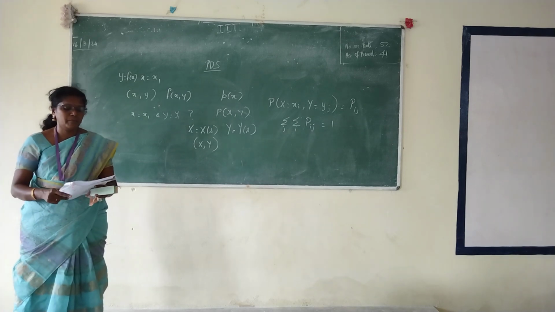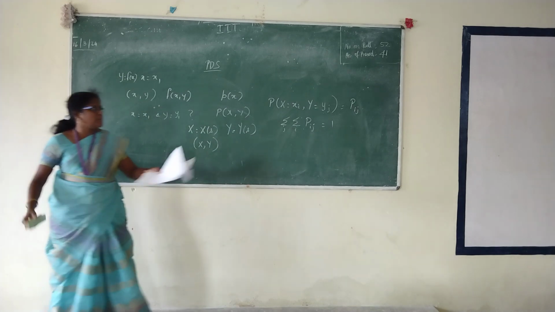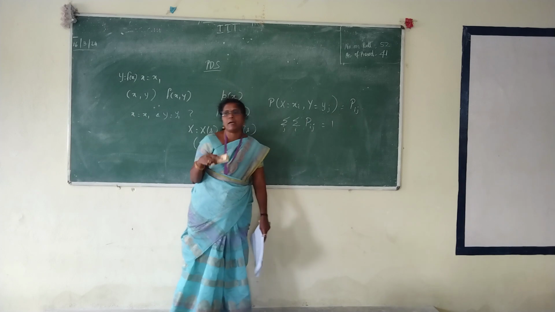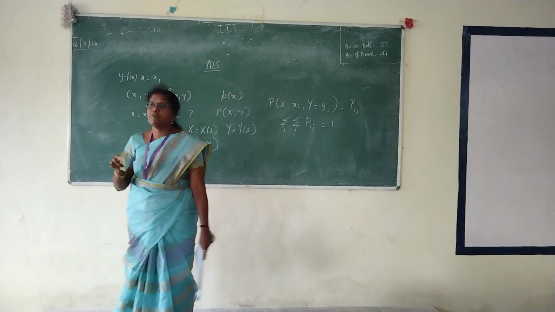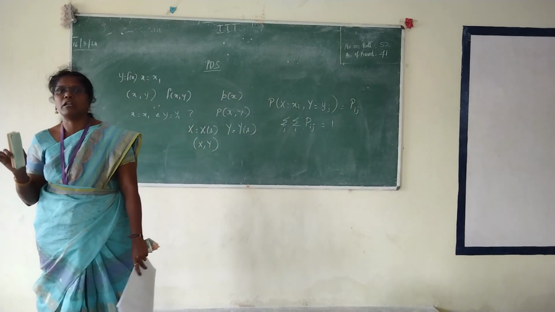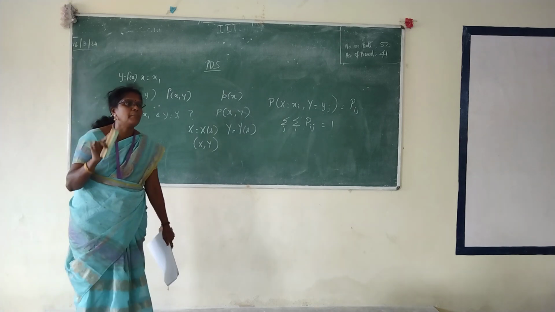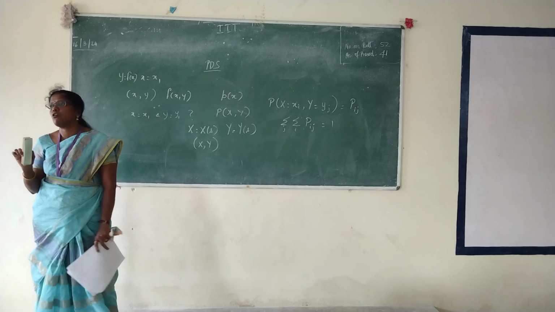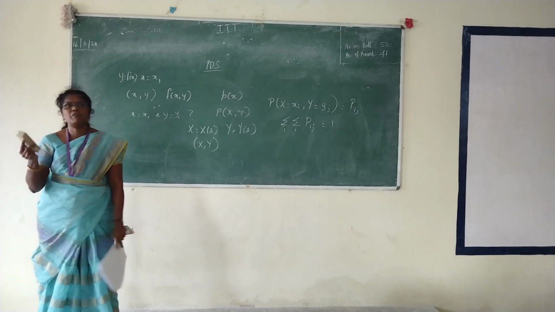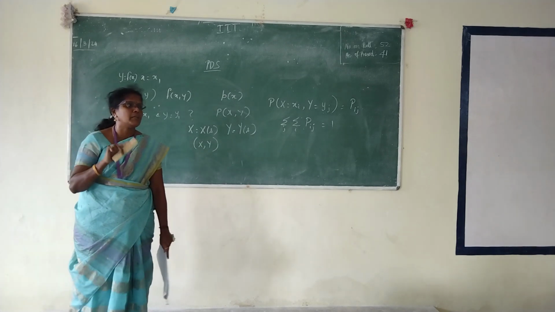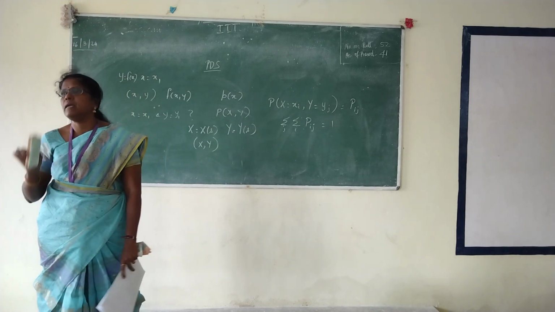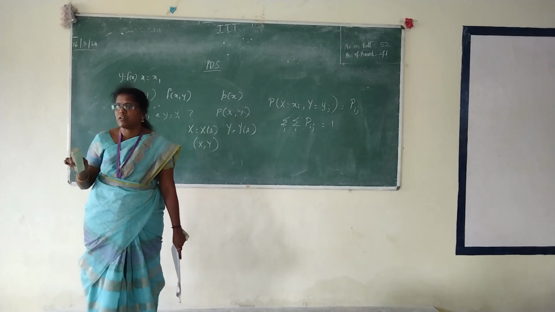So take the next one. Now what you are defining here is your joint probability. From this one you will be finding what is the probability value for x as well as what is the probability value for y. That is called the marginal probability mass function. When we combine both, it is called the joint. From that we are going to find separately what will be the probability value for x and what is the probability value for y. That will be called the marginal probability mass function.